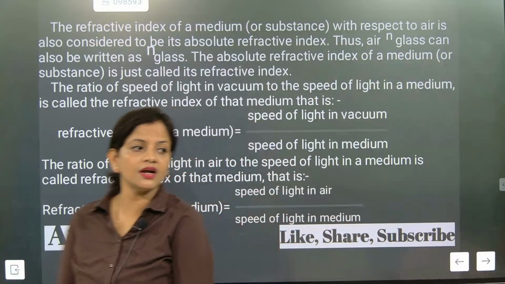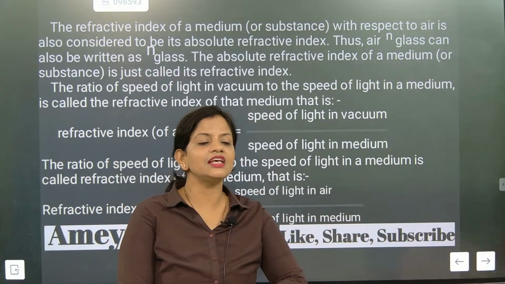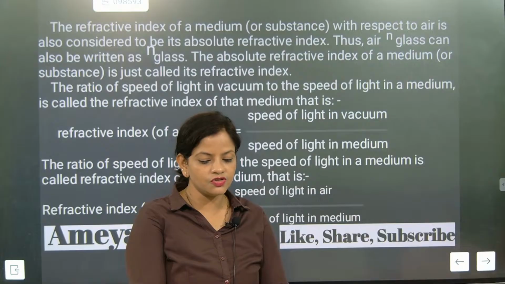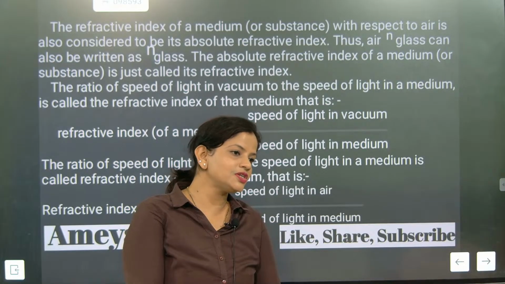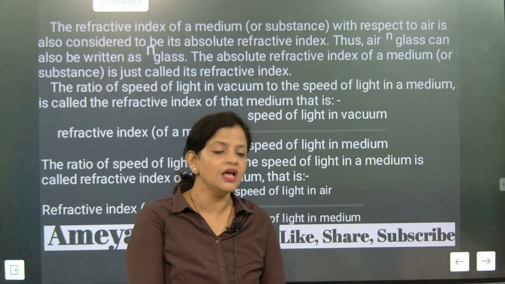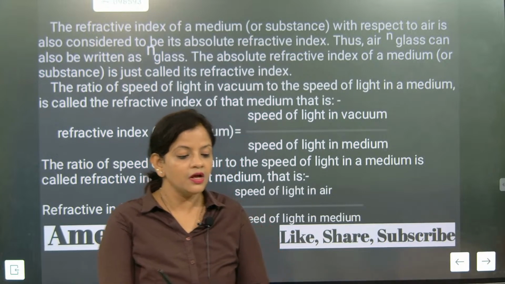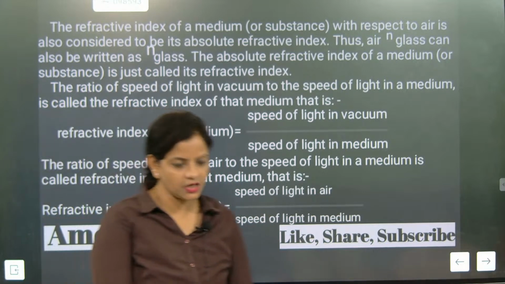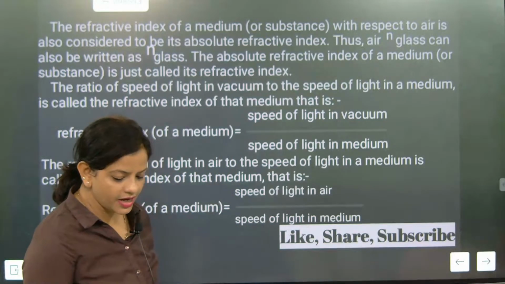Now we are going to start lens. Understood? Yesterday we did two classes of mirror. We started one basic section, and then the mirror: all 6 cases of concave mirror we have done, and then convex mirror we have done. Now we are going to talk about lens. Understood? So we'll take a break and then we will start.